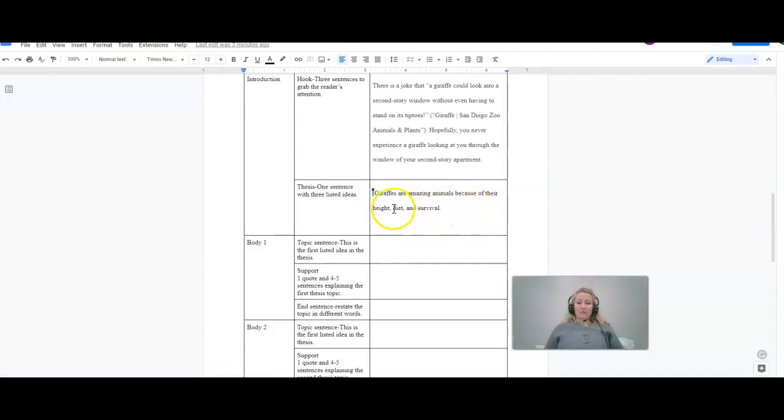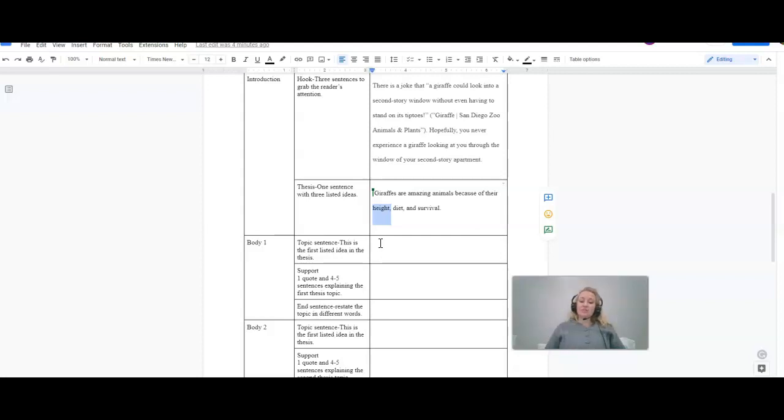So, since the first listed idea in our thesis, or my thesis, is about height, that means that my first body paragraph is going to be about the height of the giraffe. Whatever your first listed item is, that's what you're going to write your first body paragraph about, okay?